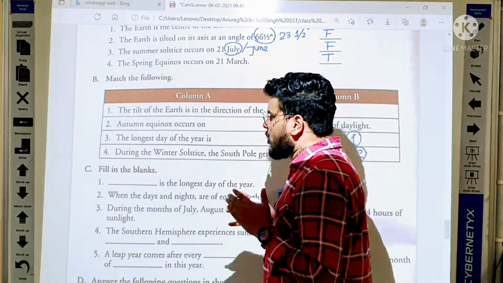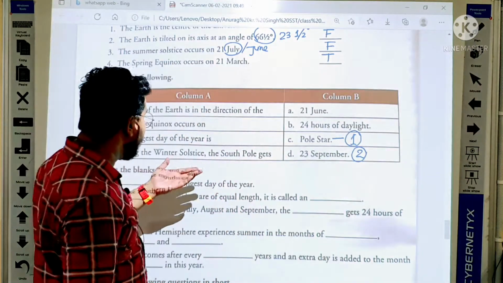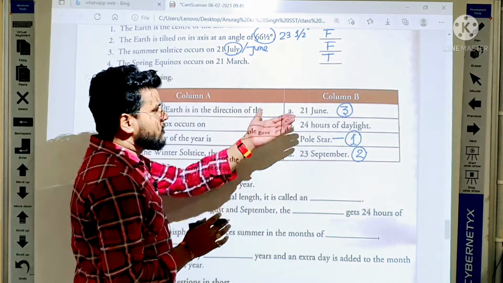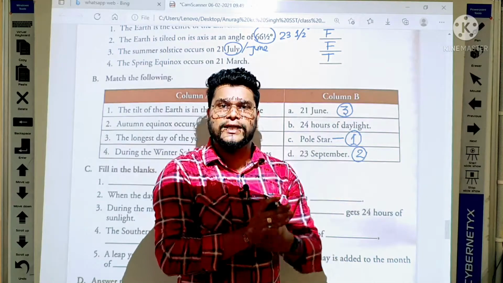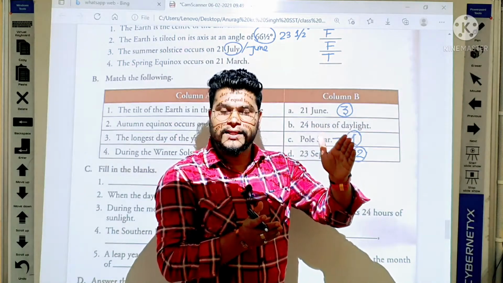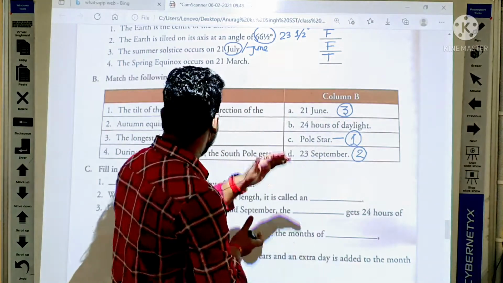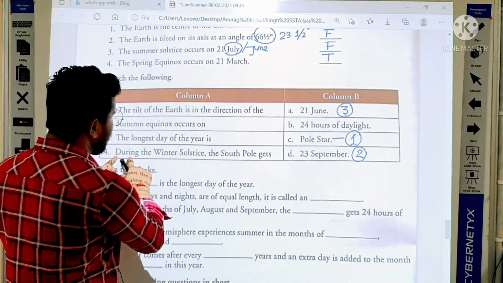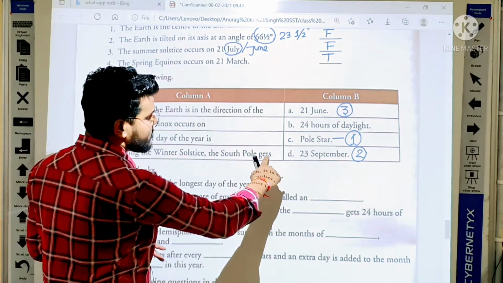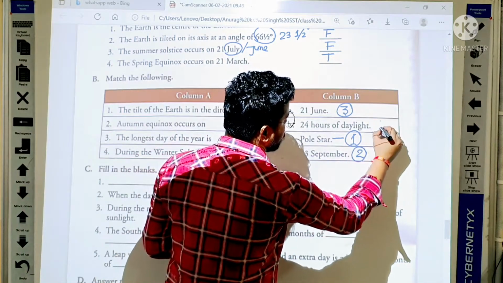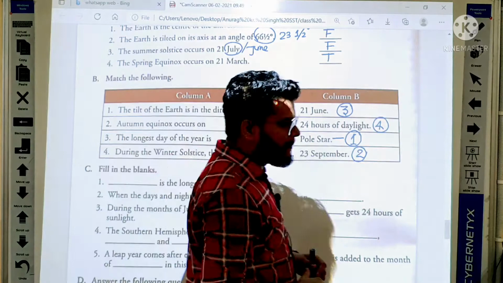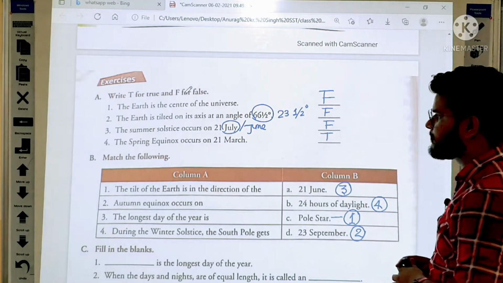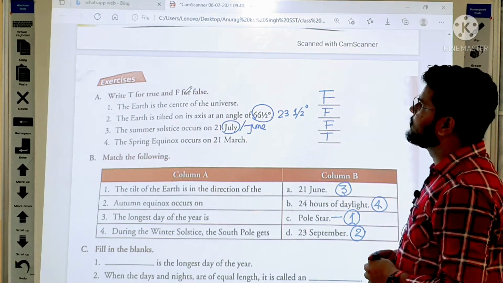Then, the longest day of the year is 21st June. In the summer solstice, the days are longer compared to nights. So the longest day of the year is 21st June. And the last one, during the winter solstice, the South Pole gets 24 hours of daylight. So this is 4. Everybody please take a screenshot of the true or false and the match the column. 5, 4, 3, 2, 1.